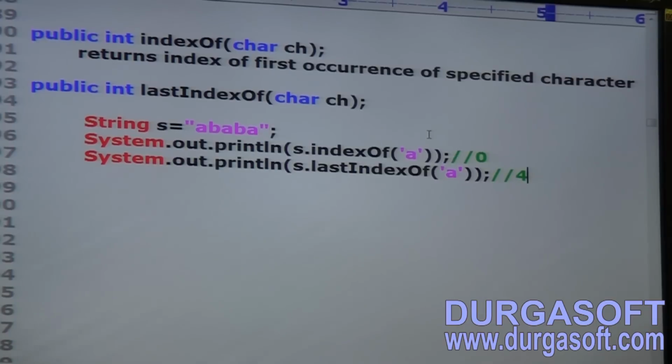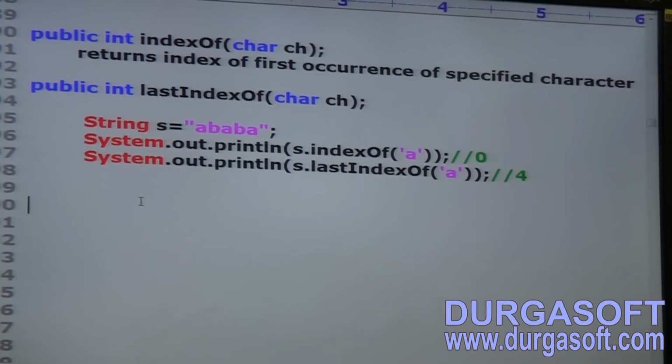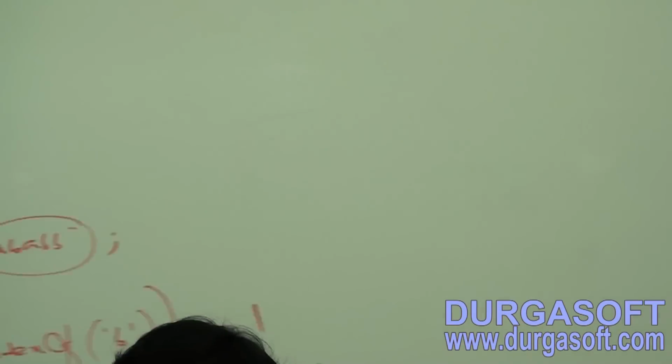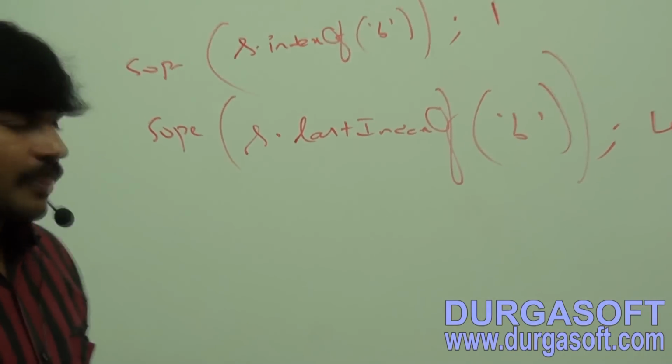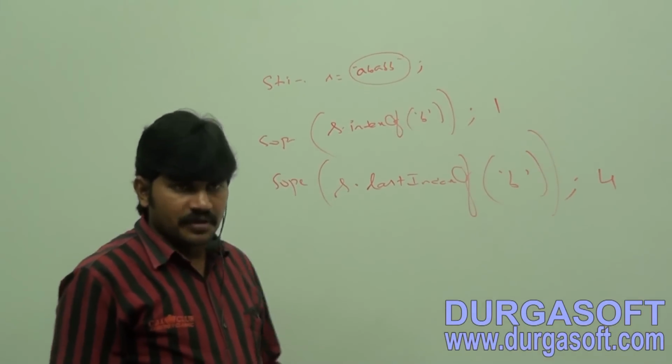S dot last index of a. That's all. Index of, last index of, completed, right? Not required to keep any explanation. That's all. Okay, so these are various important methods present in the String class. How many methods are there? Up to this we covered 14. These are the important methods of the String class.